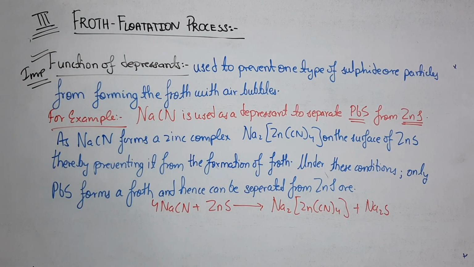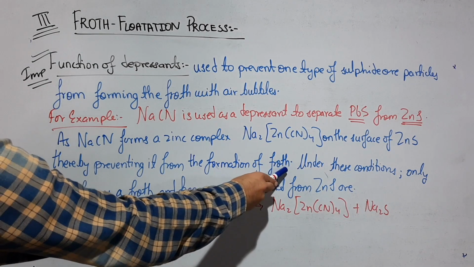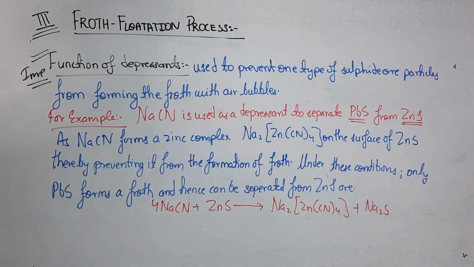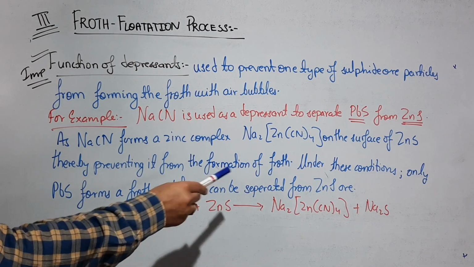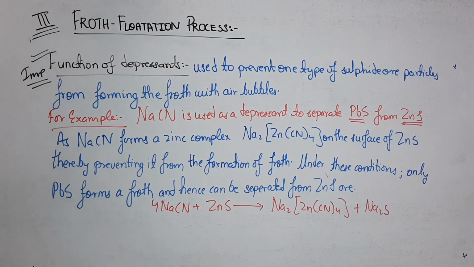Since it forms a complex and becomes heavier, NaCN prevents ZnS from reaching the surface and from forming the froth. So under these conditions only PbS forms the froth and hence can be separated from the ZnS ore.